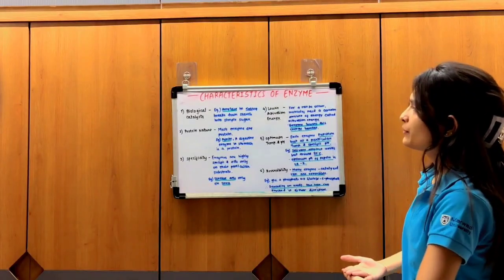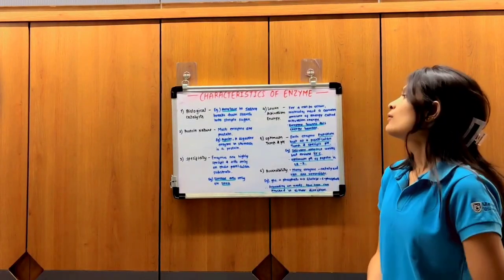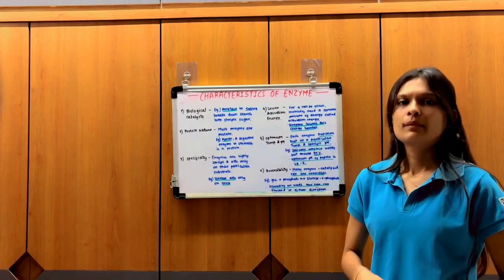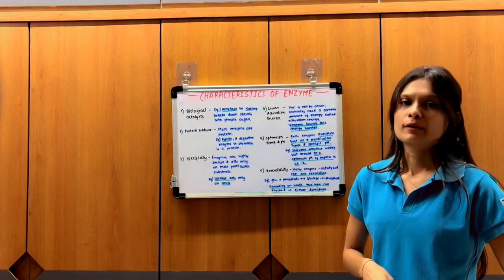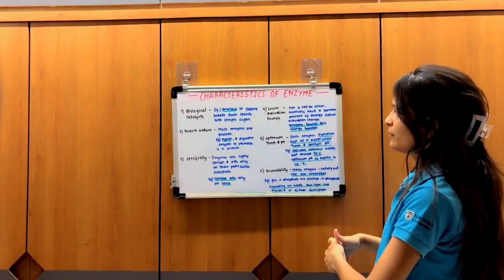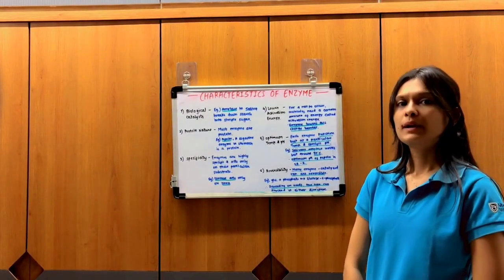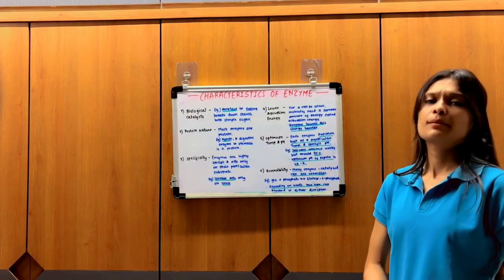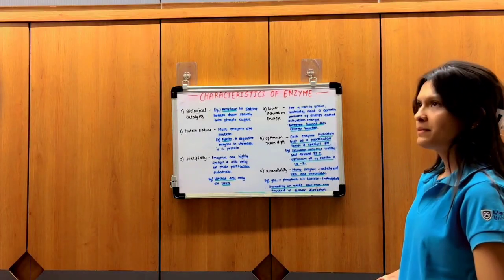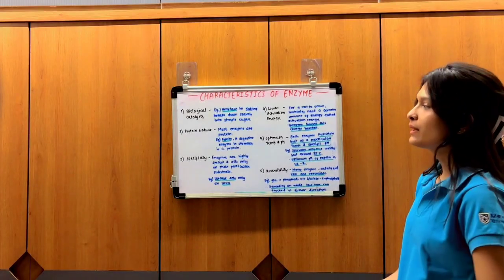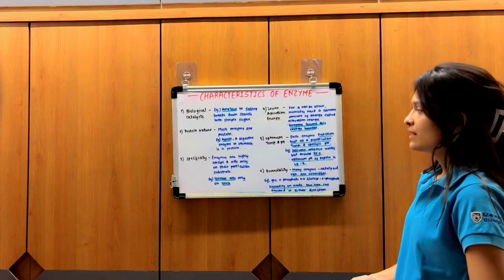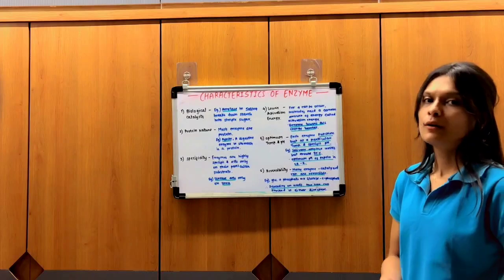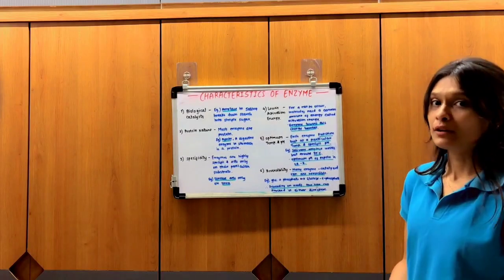Previously we have seen some characteristics of enzymes. These are some specific characteristics of enzymes. First, biological catalyst. We have learned that enzymes speed up chemical reactions without being consumed in the process. An example is amylase in the saliva, which breaks down starch into simple sugar. Second, protein nature. Most enzymes are protein in nature. For example, pepsin, a digestive enzyme in the stomach, is a protein. Third, specificity. Enzymes are highly specific and act only on a particular substrate. For example, urease acts only on urea.